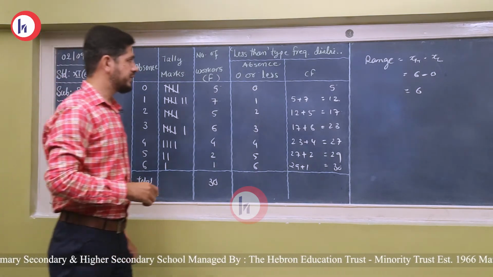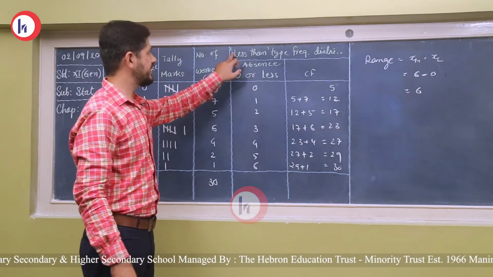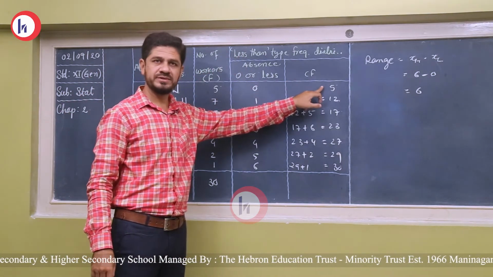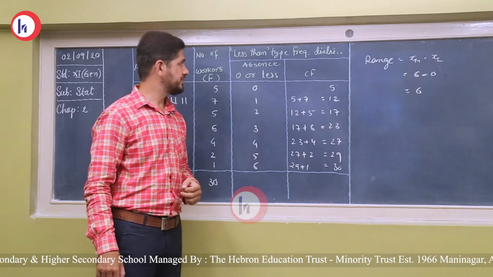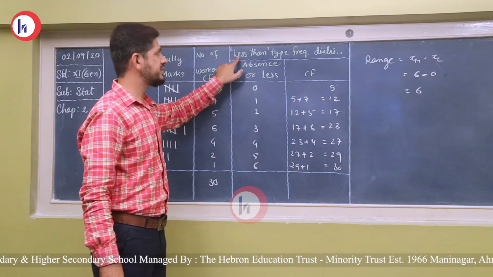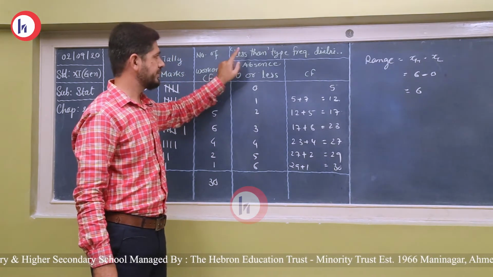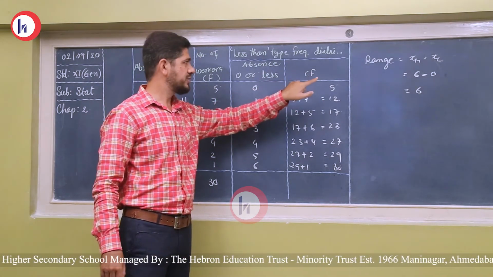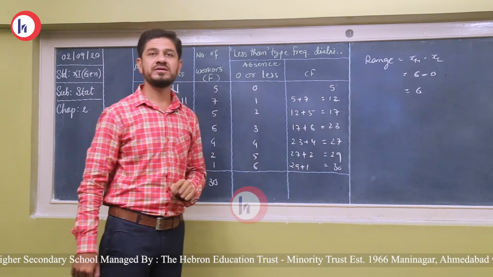In a previous video, I told you that in a less than type of frequency distribution, the cumulative frequency starts with 0, right? But in this sum, you can see the cumulative frequency does not start with the 0.